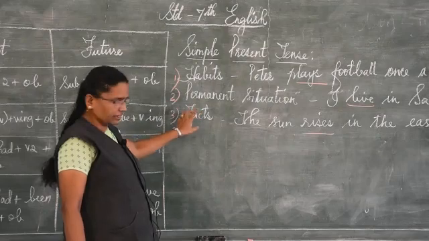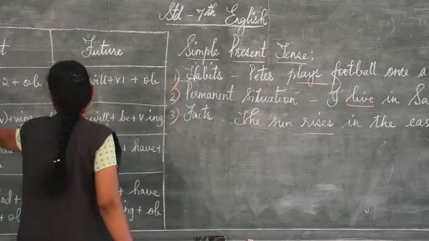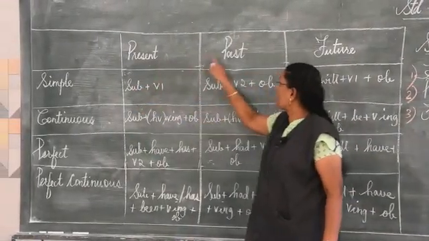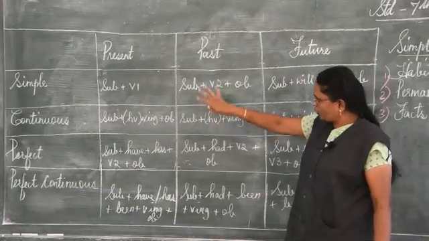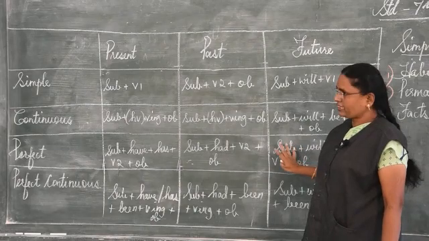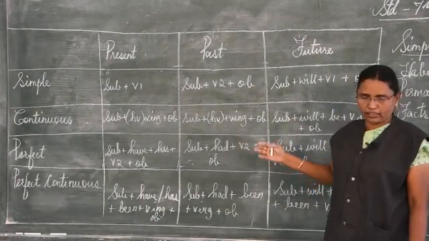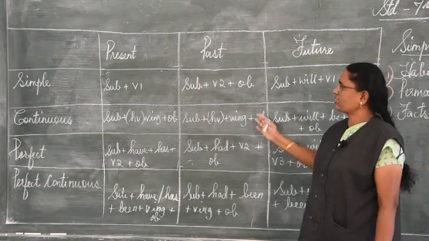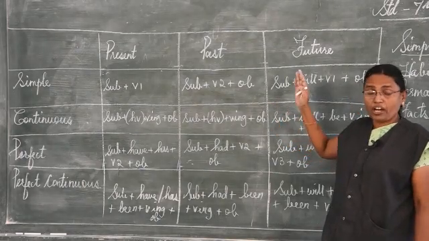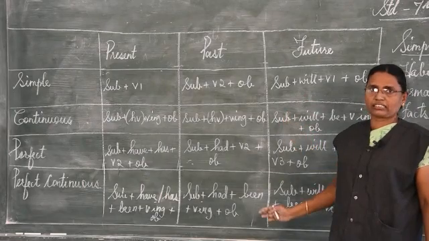Next, I just want to frame some simple present, simple past and simple future sentences using this tabular column, like a formula. Just as you have formulas in maths, the same way it is given here. With this formula, you are going to frame sentences for all 12 tenses.